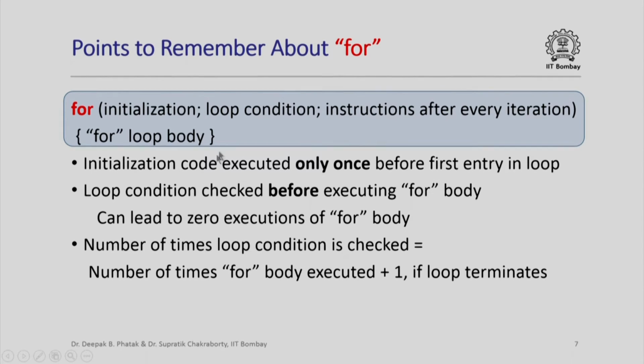Clearly, the number of times the loop condition is executed is 1 plus the number of times the loop body is executed, because the last time, if the loop terminates, the loop condition will evaluate to false, and the loop body will not be executed that last time. Therefore, the number of times the loop condition is checked is the number of times the for body is executed plus this one last time when the loop condition evaluates to false and control comes out of the loop.